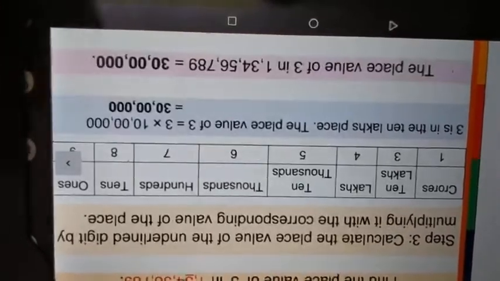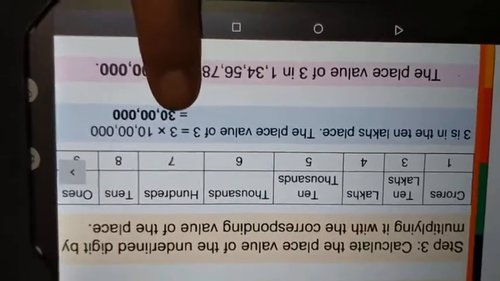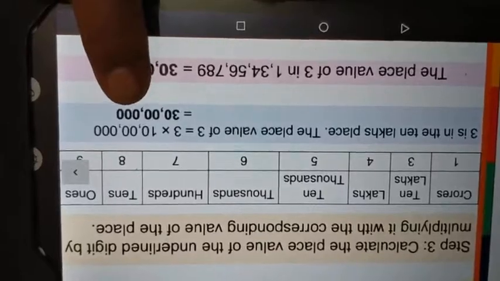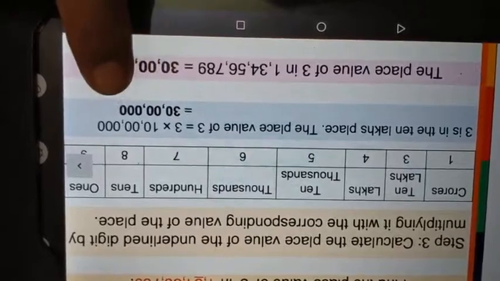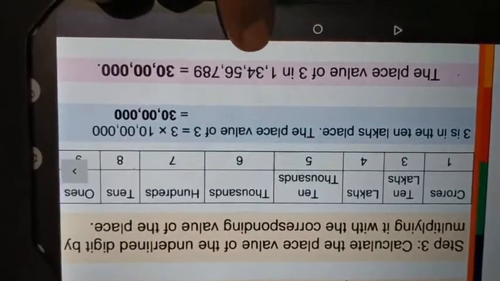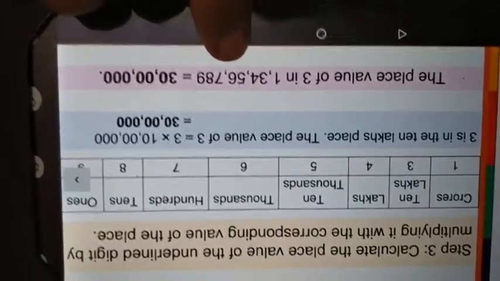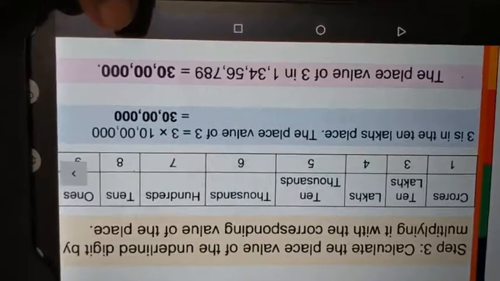Okay. Now we have to calculate the place value of the underlined digit: multiply it by the corresponding value of the place. So what we have to do? 3 is in the 10 lakhs place. So the place value of 3 is equal to 3 into 10 lakhs. Because where is the 3? 3 is in the 10 lakhs place. Got it? Then 3 into 10 lakhs means 30 lakhs. The place value of 3 in 1,34,56,789 is 30 lakhs.